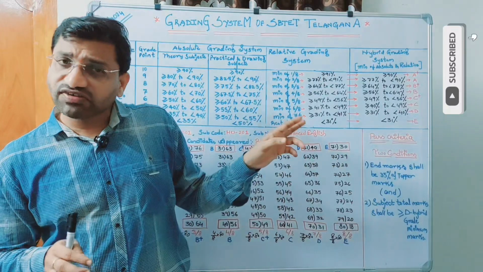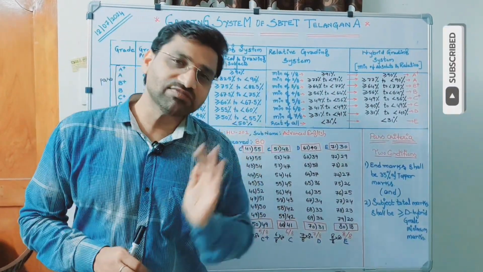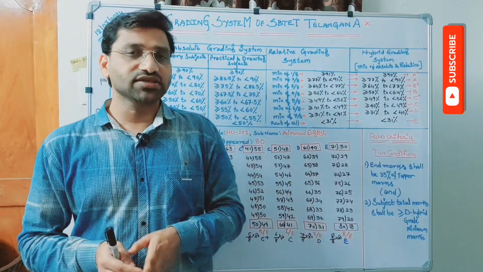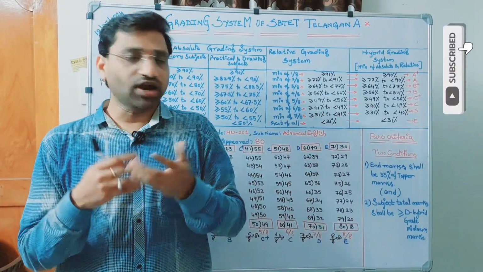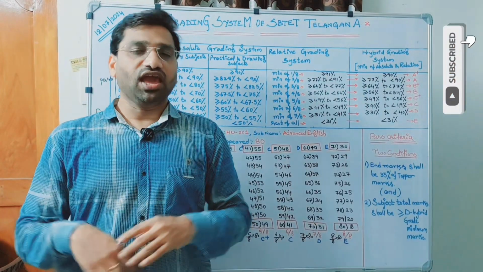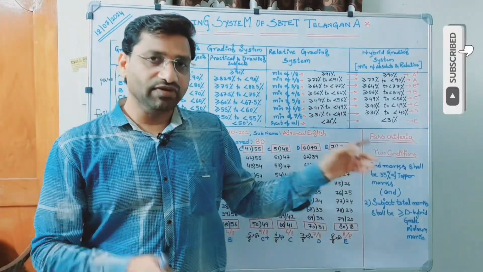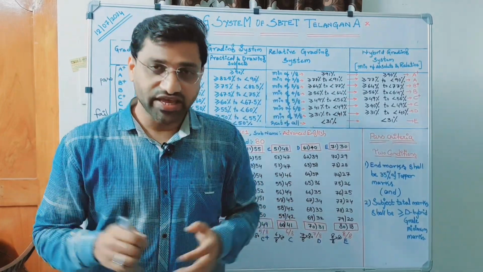It is not 35% of 40. We are not taking on maximum marks, because if you take on maximum marks it is always the same. 40 will never change. That means irrespective of the question paper toughness, everyone should get 14 marks to get passed, or to fulfill one criteria. But that is not the case.